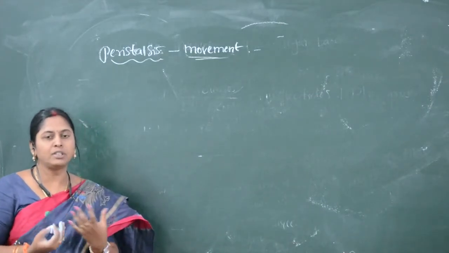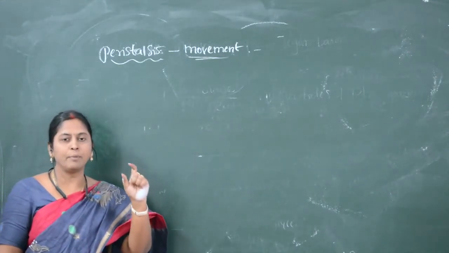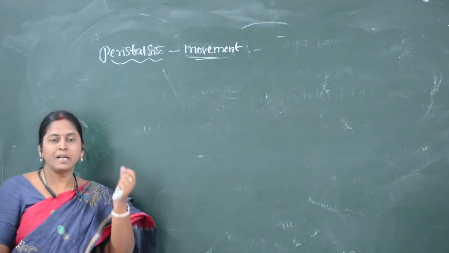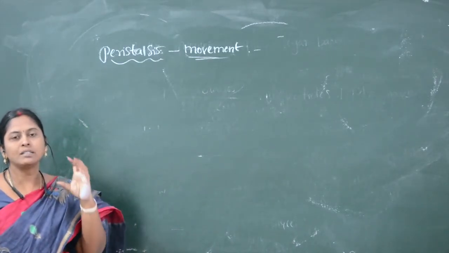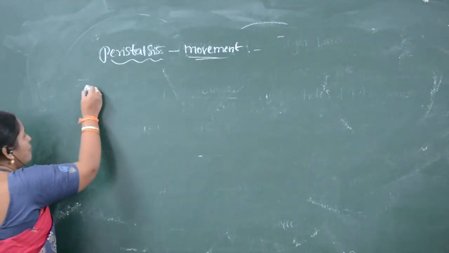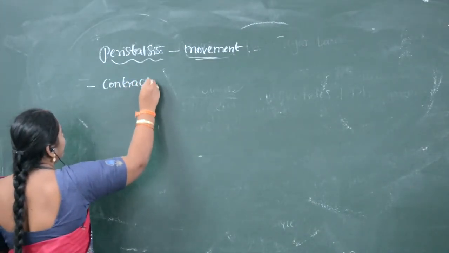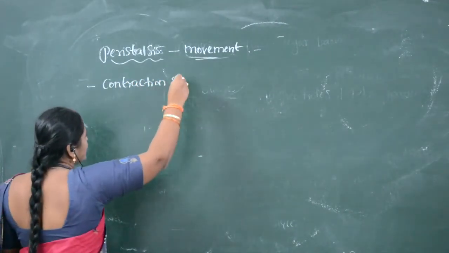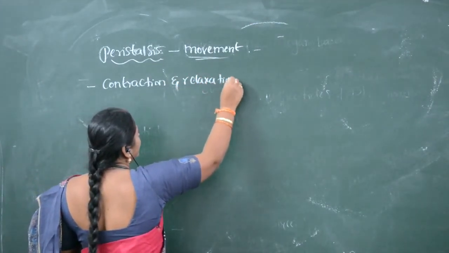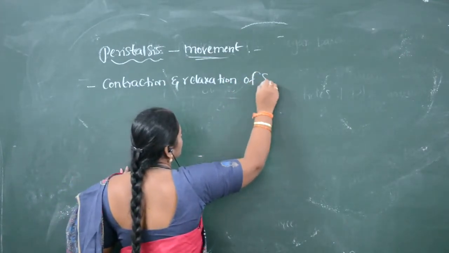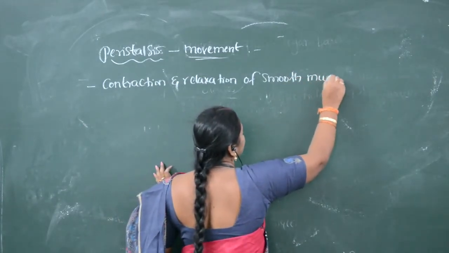As I have already said, the alimentary canal is made up of smooth muscles. Because of the contraction and relaxation of smooth muscles, some movements occur in the intestine.